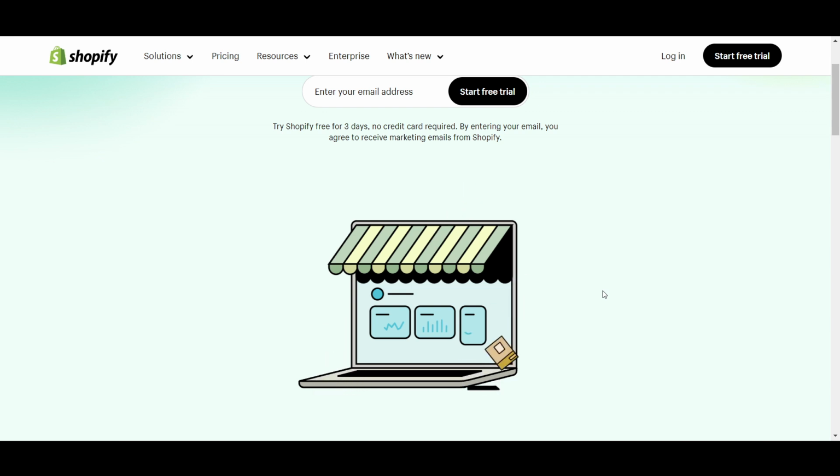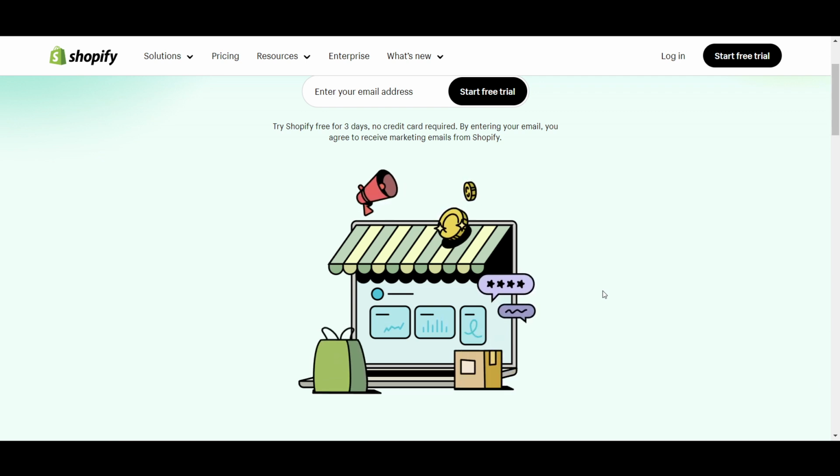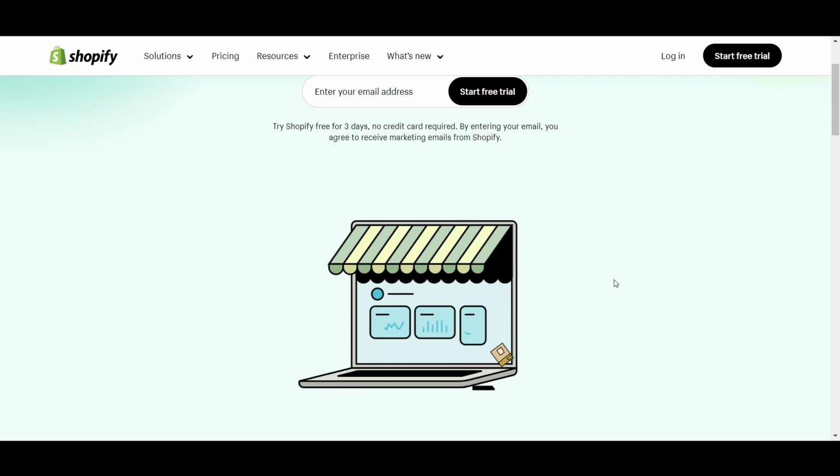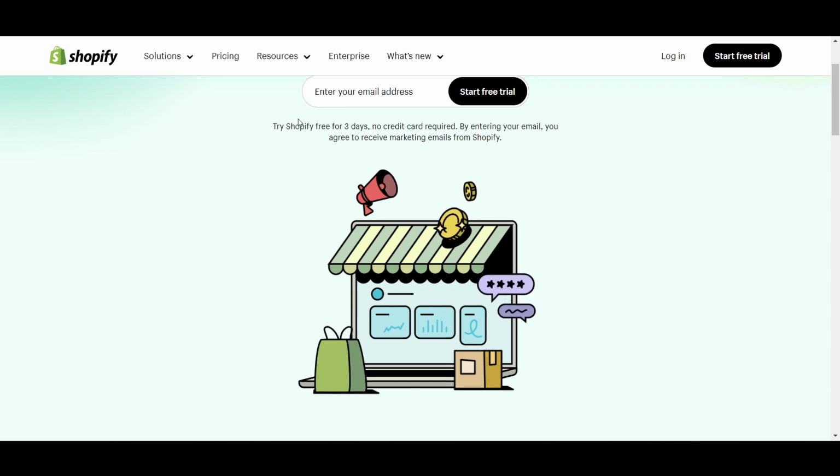I mean, just by paying 20 rupees or $1, I will be able to use it completely, right? Even the checkout and everything, right? In a sort of way I can use Shopify. So this is how you can get it. And unfortunately we can't get the 3-month trial. You can see here: Shopify free trial for 3 days, no credit card required.